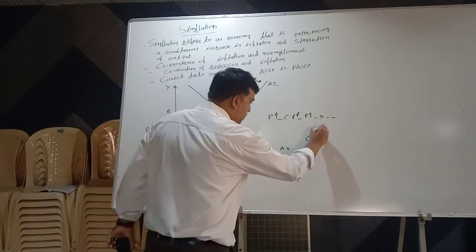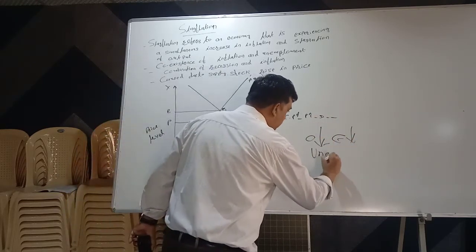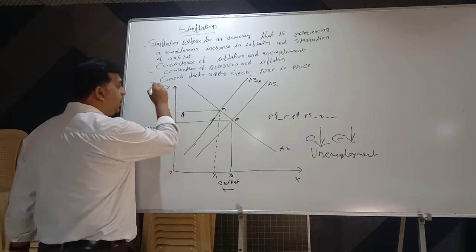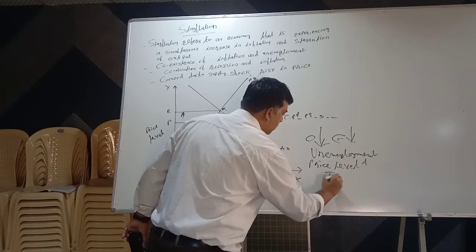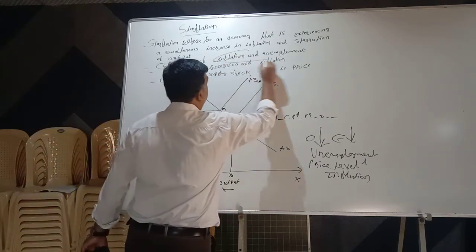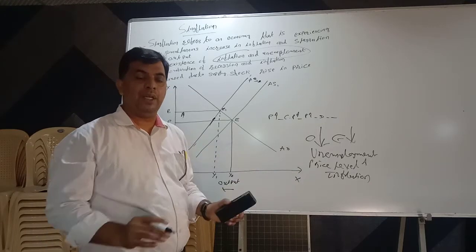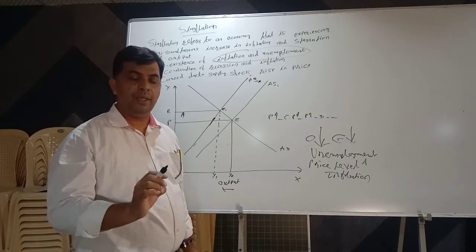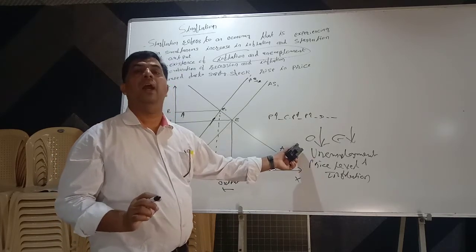Output falls, and when output falls, employment falls. And employment falling means which problem? Unemployment. Price level rises from OP to OP1. Price level rises means which problem? Inflation. So this is the coexistence of inflation and unemployment. Simply, broadly, stagflation is a situation where there is a coexistence of inflation and unemployment.